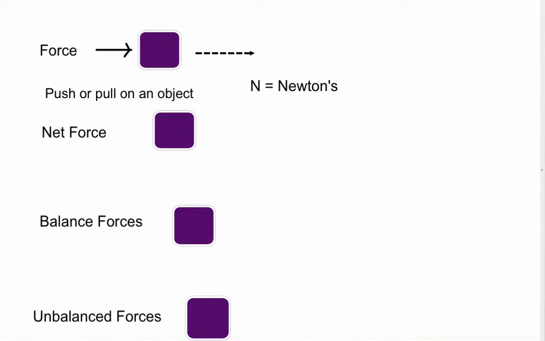So we could look at this like this if we wanted to. We could say, okay, if we had a box and it was going to be pushed, what are all the different forces that could act upon it? Well, we could push on the box in this direction, but then we're also going to have a force coming from the ground going up. We would have gravity coming down, and then we would have friction going in this direction.